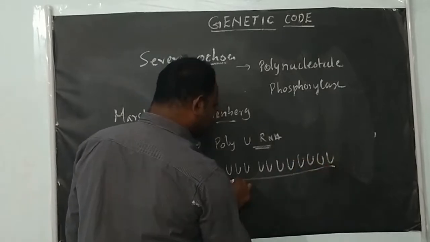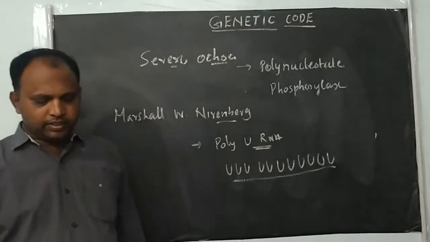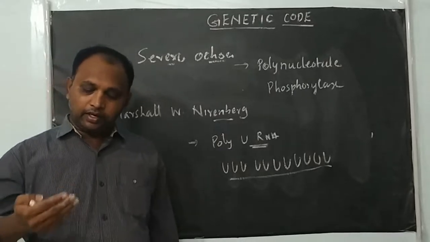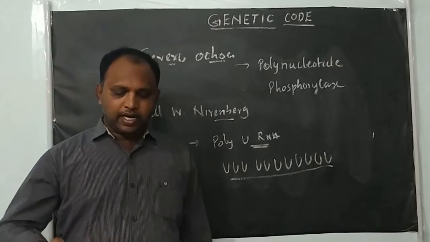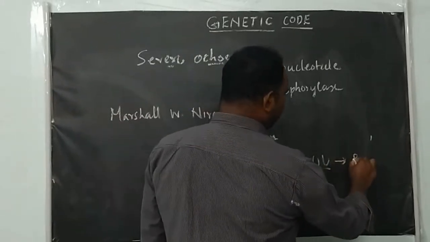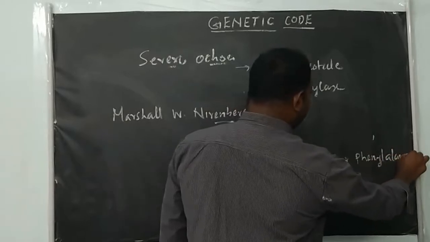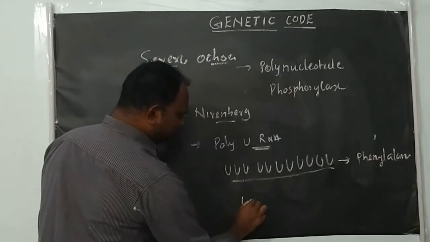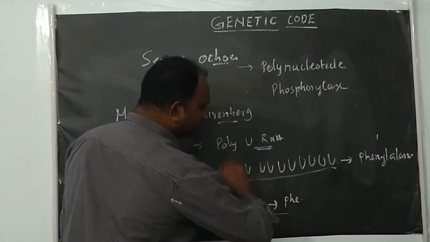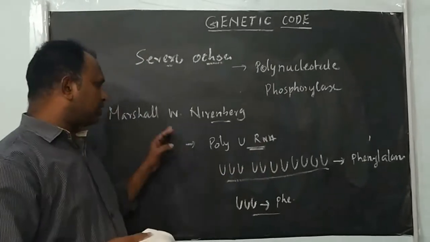They translated this RNA, and by translating it they produced a protein made up of only the amino acid phenylalanine, because UUU codes for phenylalanine.